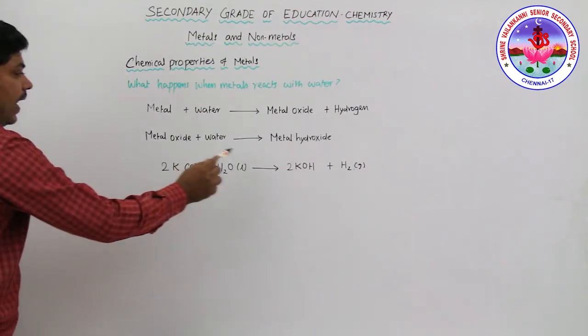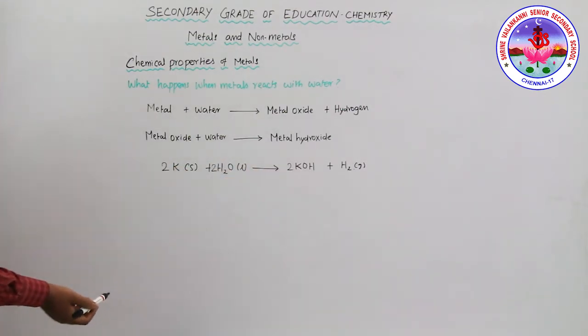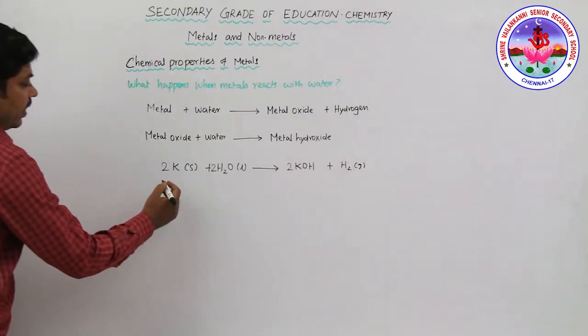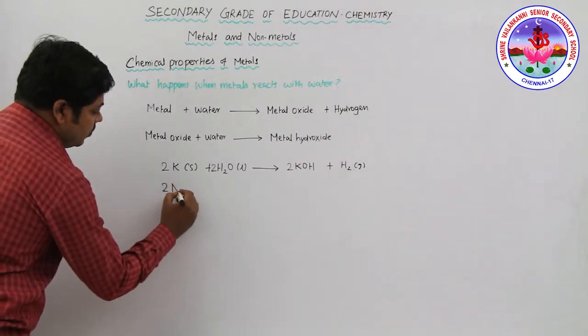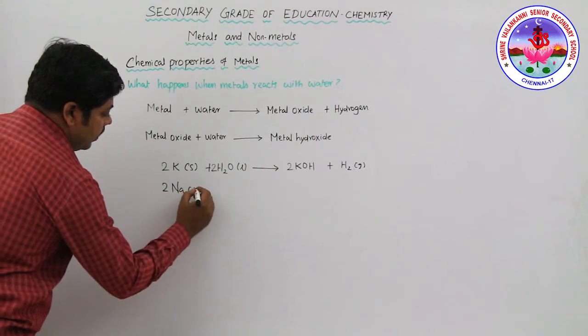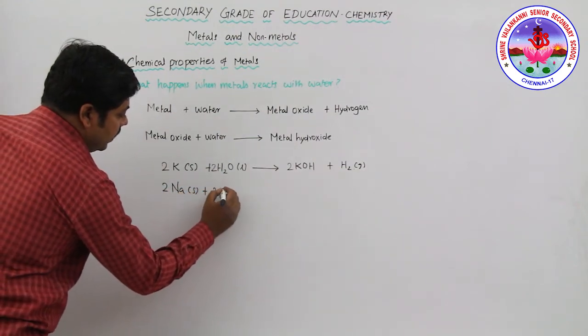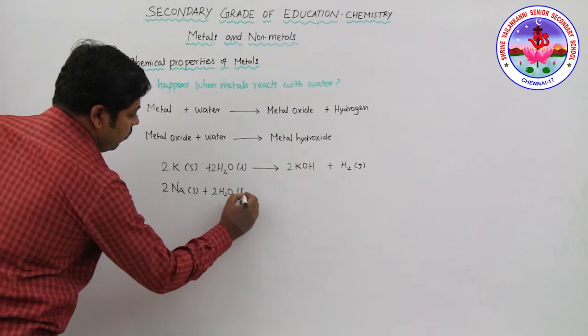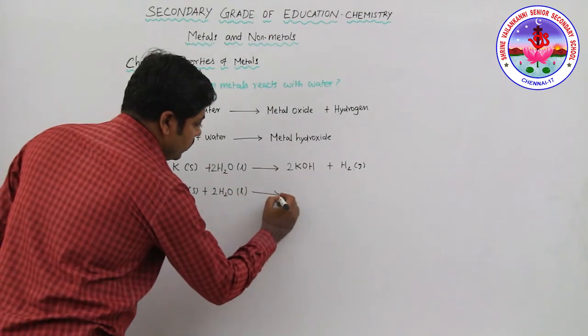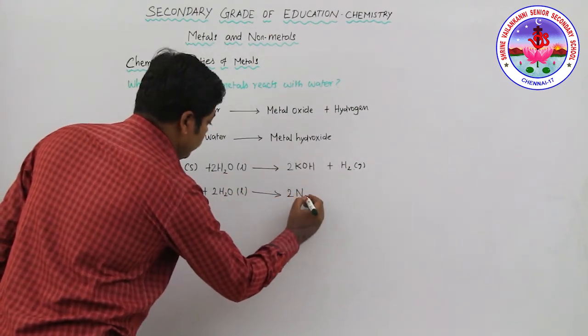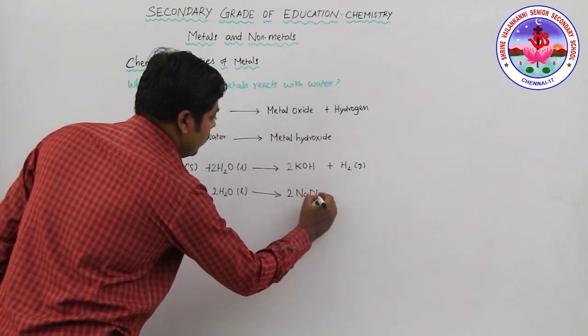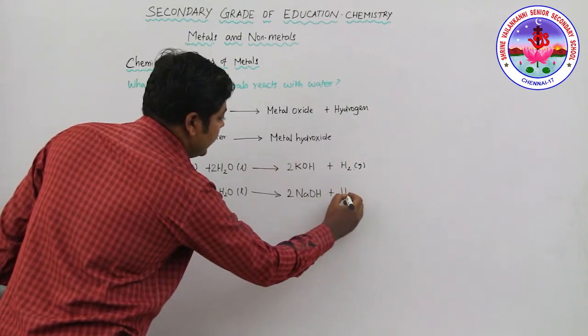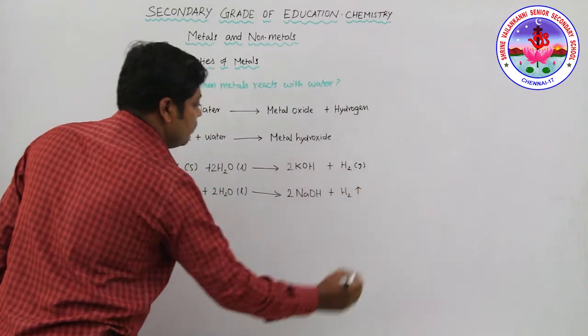Similarly, you can write the same for sodium metal also. Sodium metal reacts with water to form sodium hydroxide and hydrogen gas.